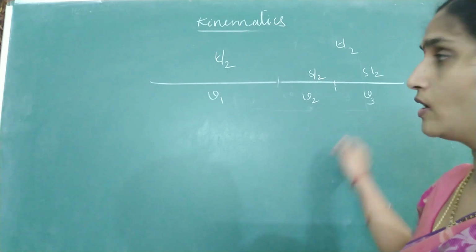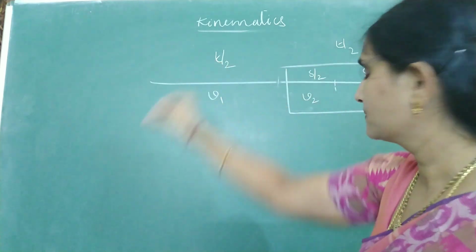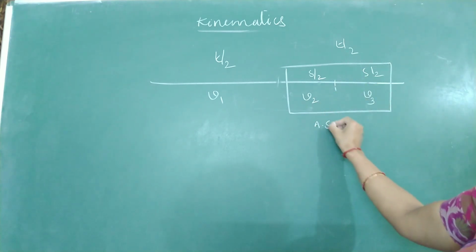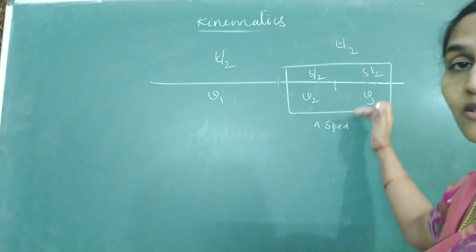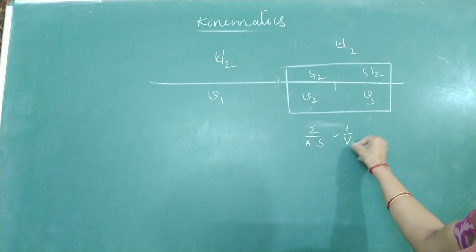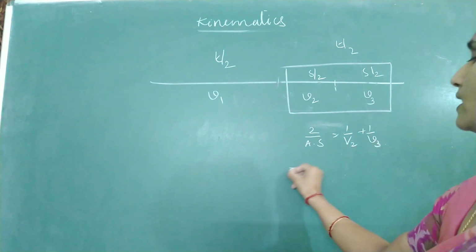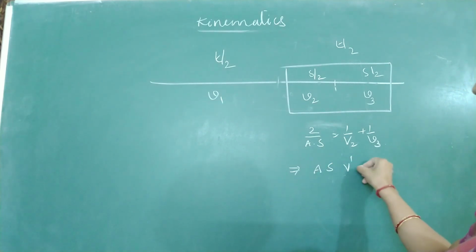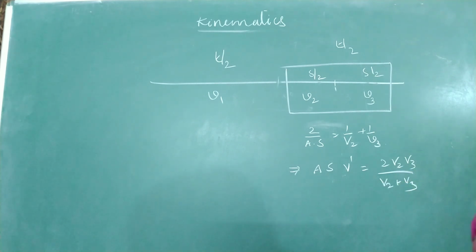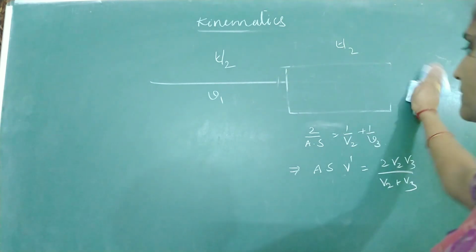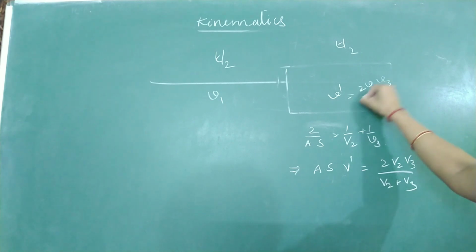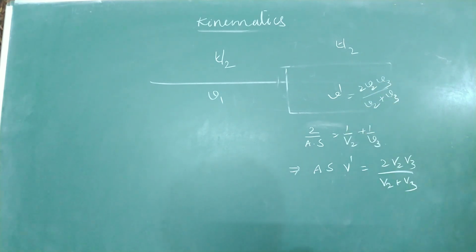Now how do we solve it? First concentrate on this smaller portion. Whenever distances are half, how do we find out average speed? 2 by average speed is 1 by V2 plus 1 by V3, which implies average speed, I will call it V dash, is equal to 2 V2 V3 by V2 plus V3. Now you can erase this portion and replace this with V dash, where V dash is 2 V2 V3 by V2 plus V3.